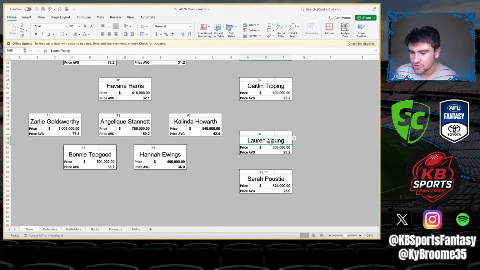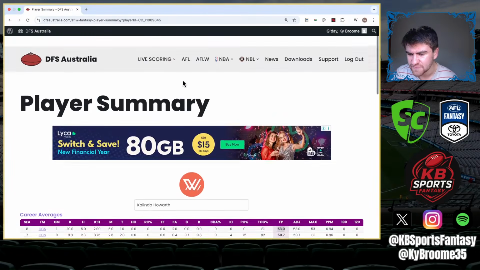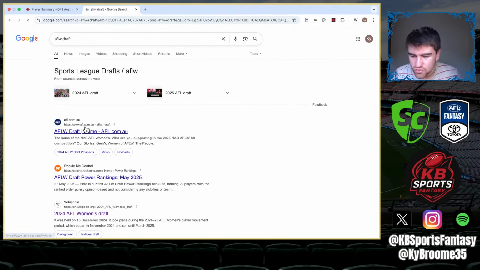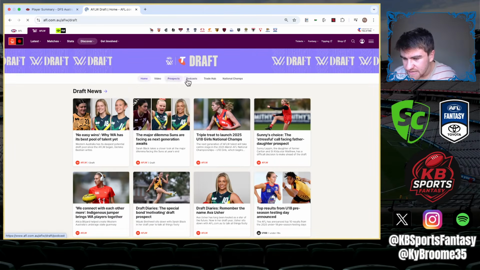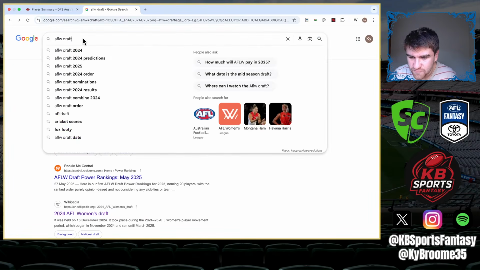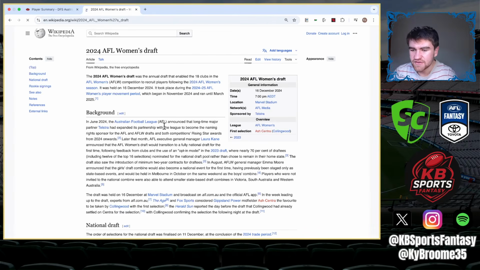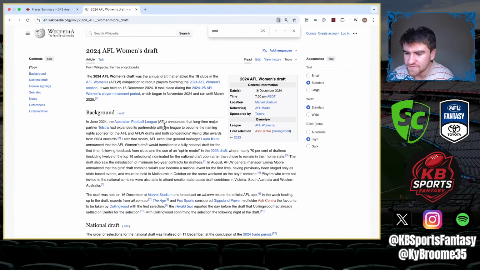And then Lauren Young, just sort of picking a player at the moment. We'll probably have to put more cash into this section. And then Powell Steve, from doing my rookie research, I think is one of the best rookies to have. If I just go to the AFLW draft and check out where she was drafted. Prospects, national champs. Nope, I want to see 2024. Let's actually look at the 2024 draft and look at where she was drafted.